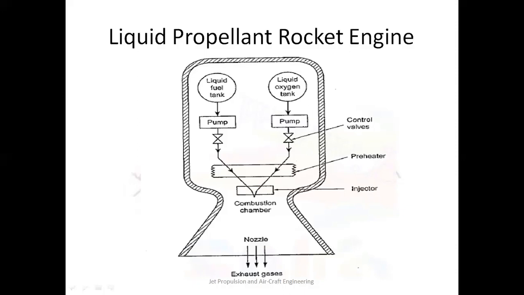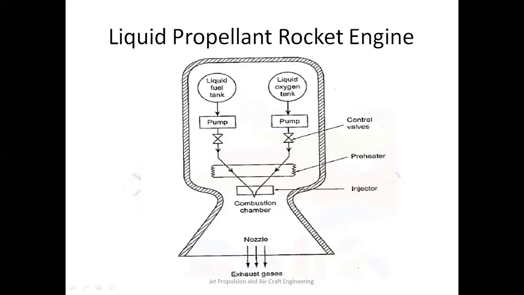So the liquid fuel such as refined petrol, liquid hydrogen, and liquid oxygen are used in this engine in two separate tanks. So they are both stored in two different tanks. The preheater is used to heat the fuel and oxidizer before they reach the combustion chamber, and the nozzle is used to increase velocity and decrease pressure.